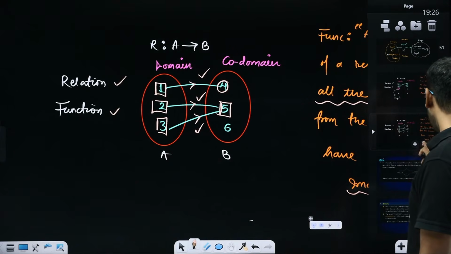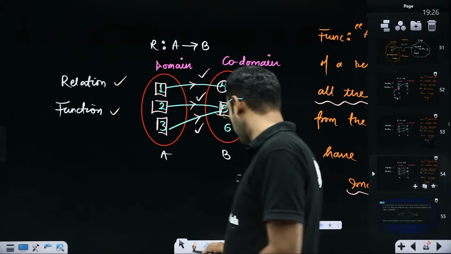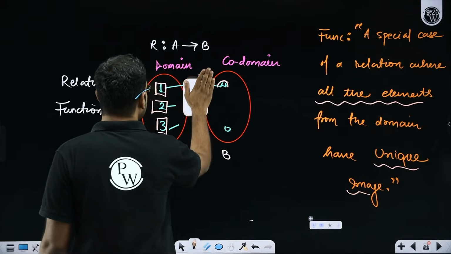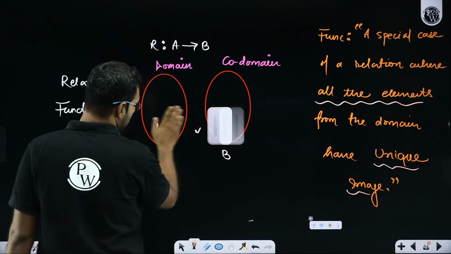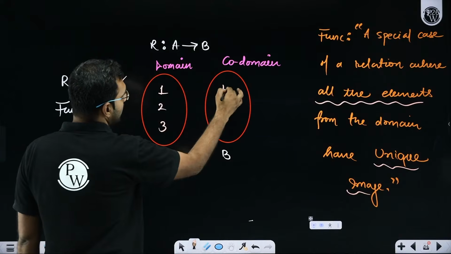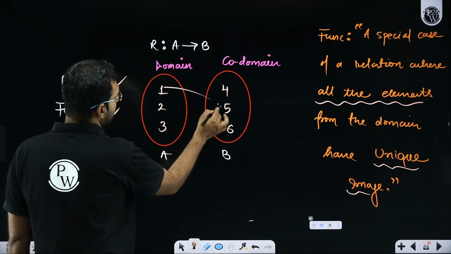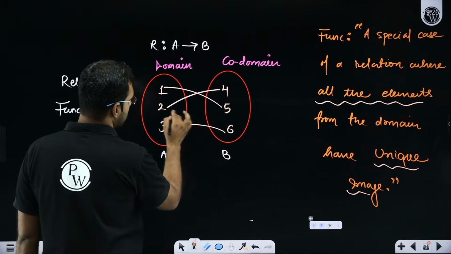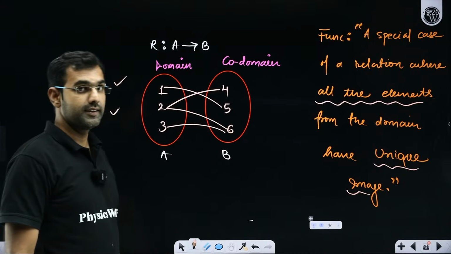So sir, then what is the case where you say that images will not be unique? Okay, let's talk about that case as well. So let's say here you have 1, 2, 3, you have 4, 5, 6. 1 is mapped with 5, 2 is mapped with 4, 3 is mapped with 6, 2 is mapped with 6. Here, is there a function, students?